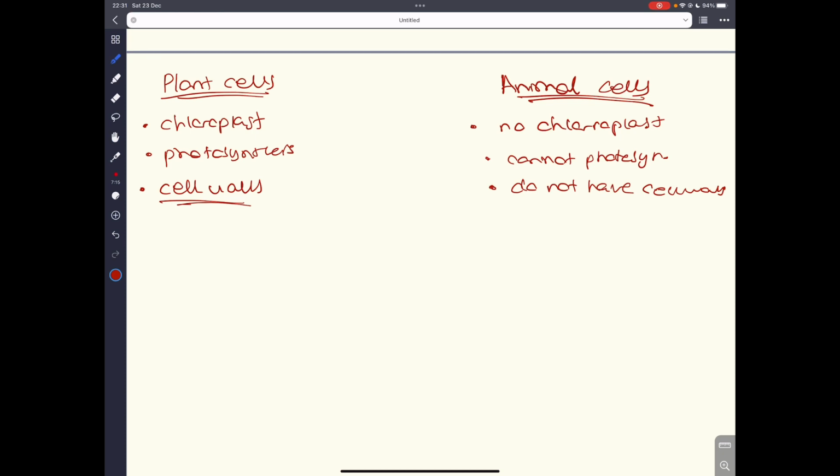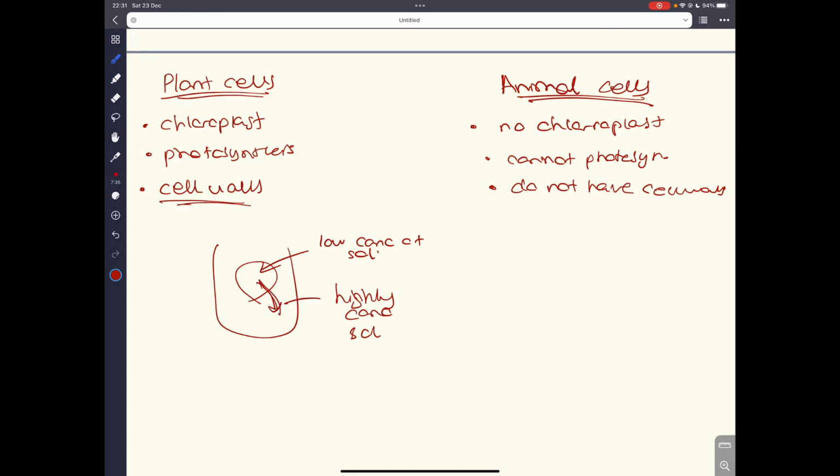If you put a cell in a very highly concentrated solution, which means inside the cell there will be low concentration of solution, right? So the water is going to move from the low to the high, because water, remember, if there is low concentration of solution, there is high water potential there, and if there's high concentration of solute, then the water potential is going to be low. So the water is going to go from high to low by osmosis, so the cells would burst.